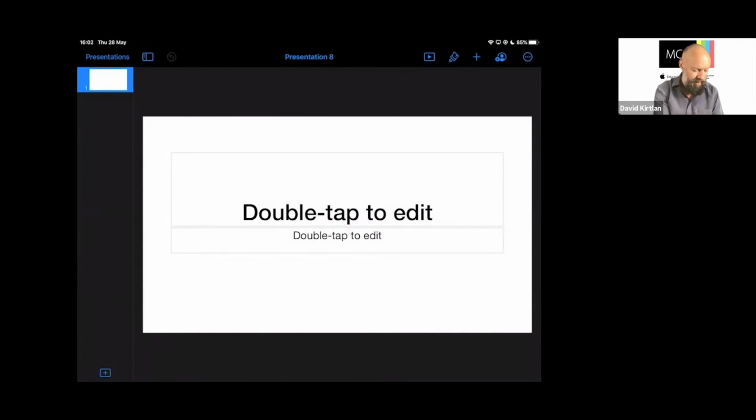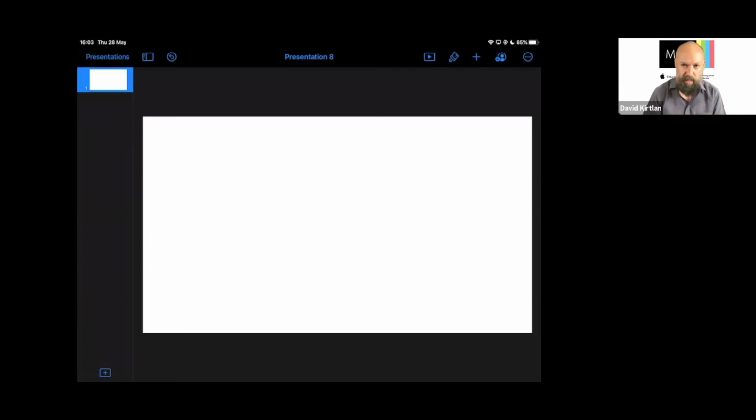We've got our first slide down the left hand side where we can add some more as we work through our animation, but we've got our basic slide canvas there, and I have 2 text boxes on the screen. It tells me there double tap to edit. If I double tap these, it gives me the option to edit that text in there. I don't want to do that. I'm just going to single tap these, which selects them, but it also gives us that little black menu box there, and we'll use that quite a lot today, but the one we're interested in at the moment is delete. I just want to get rid of these. So I have a completely blank frame for us to work with.